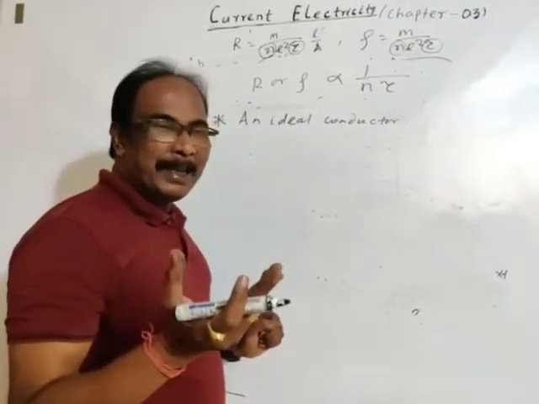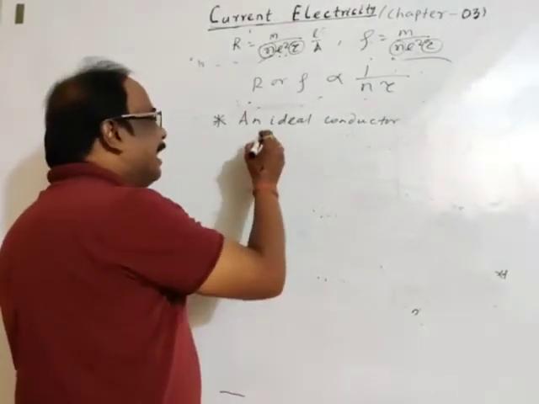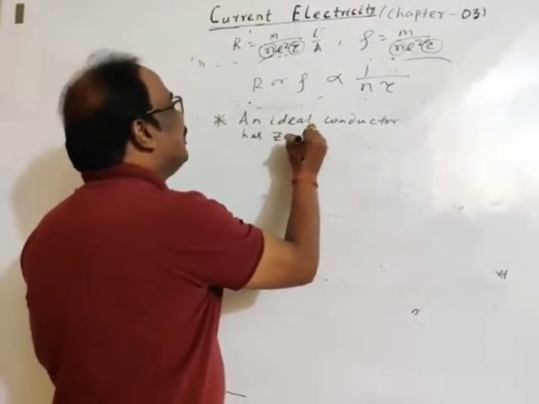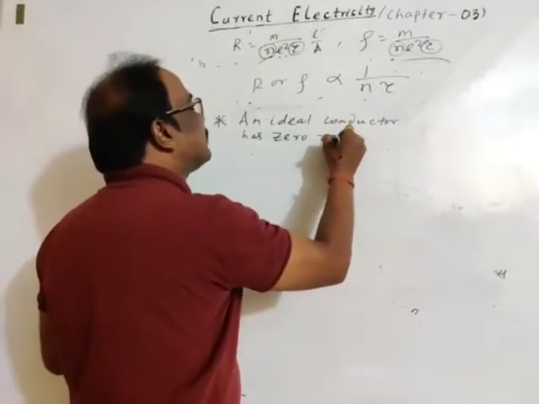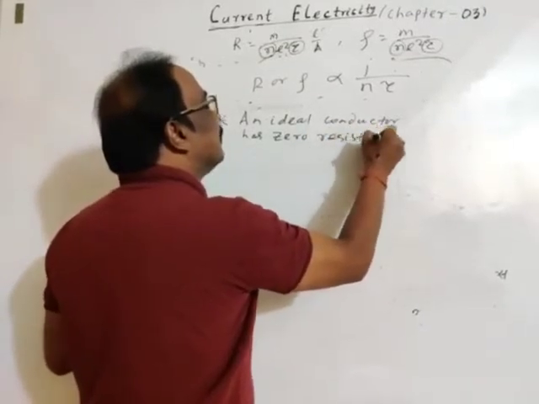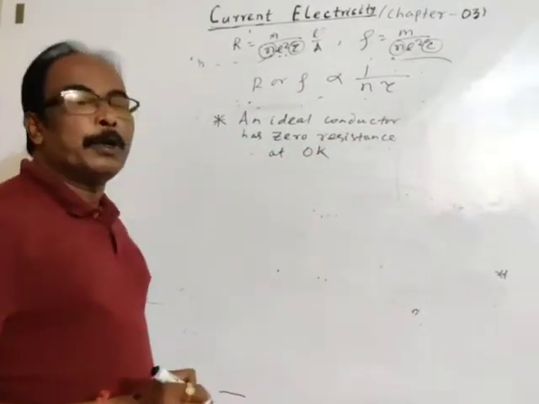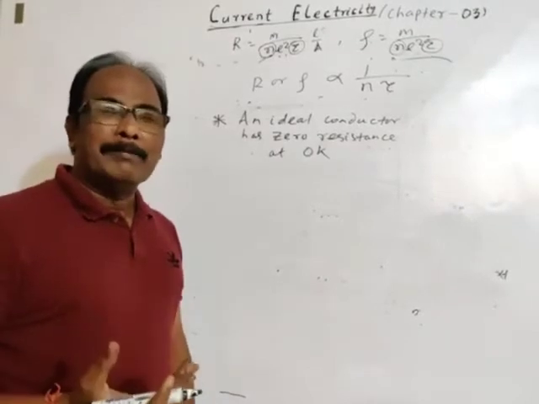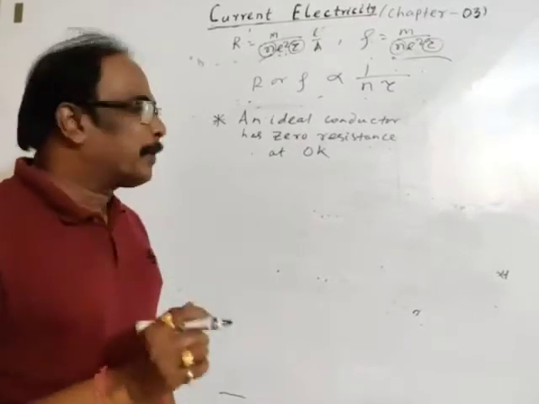This is hypothetical ideal. Nothing is ideal. An ideal conductor has zero resistivity or resistance at absolute 0 or 0 Kelvin. This is consideration. But practical, for conductor at 0 Kelvin, there is some value.